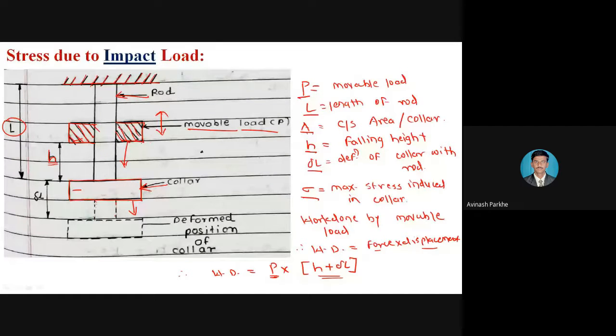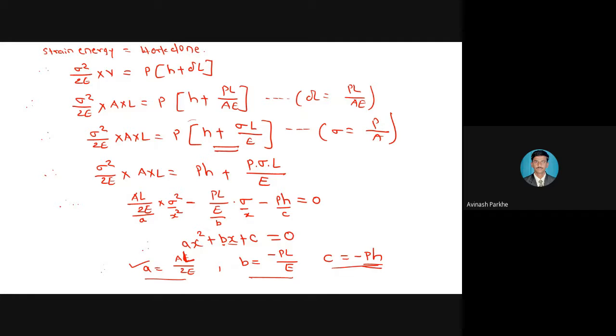How much distance is traveled by the movable load? The initial distance is the falling height h, and when the movable load strikes the collar, delta L amount of deformation takes place. That means h plus delta L represents the total displacement of the movable load. Therefore, P in bracket h plus delta L. But we have the equation: strain energy is equal to work done. So strain energy is equal to sigma square upon 2E into volume is equal to P in bracket h plus delta L.